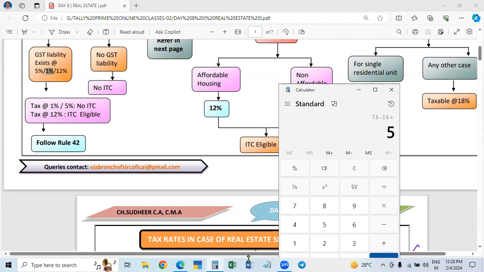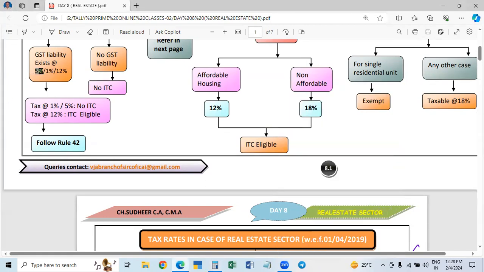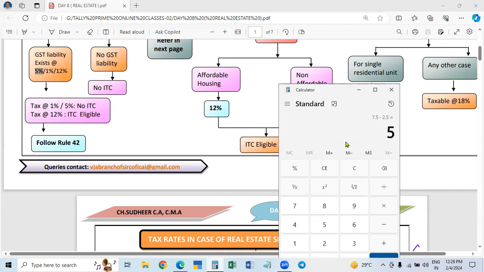So for non-affordable houses, residential houses which do not satisfy both these conditions, which do not satisfy any one of the conditions, it is non-affordable. For non-affordable house, the rate is, sorry, 5%. We reduce 2.5 from 7.5% and get 5%. This is for the residential house which is non-affordable. So for housing, that is residential houses, affordable is 1%, non-affordable house is 5%.